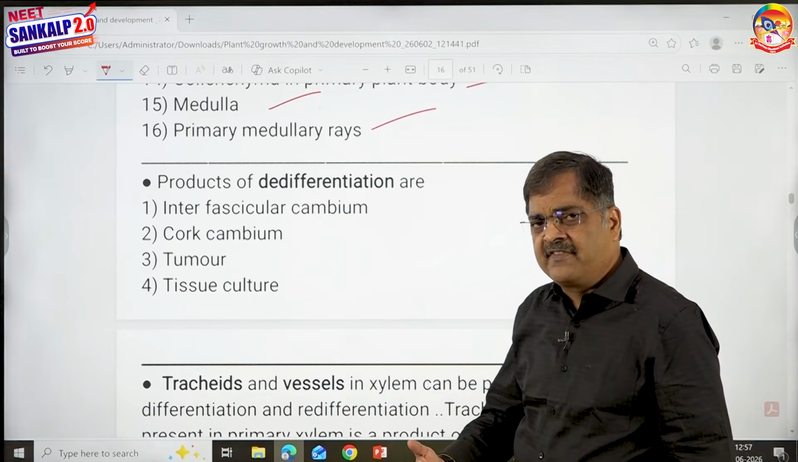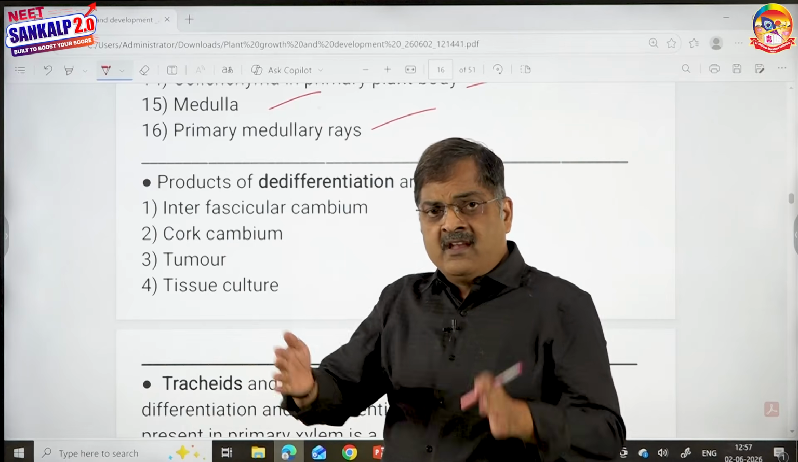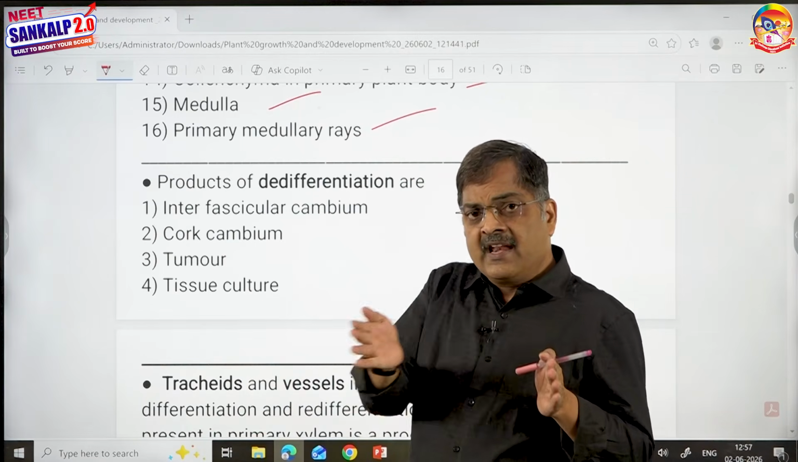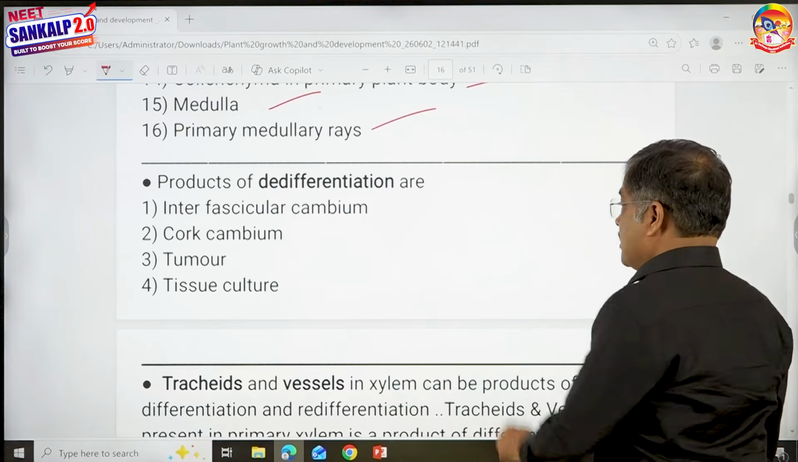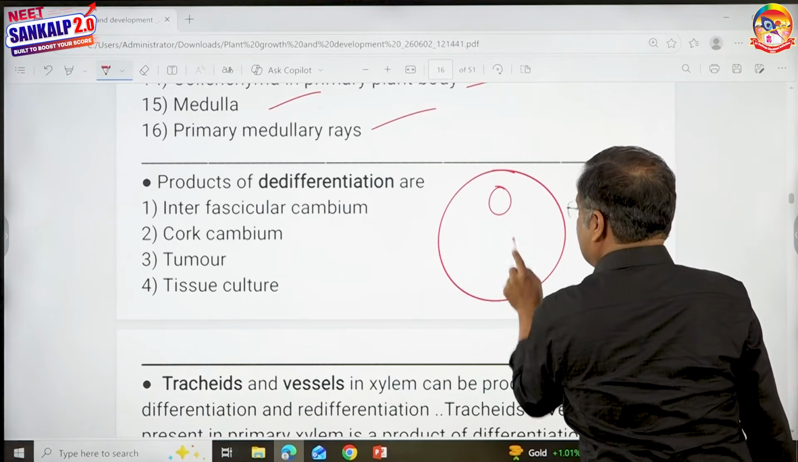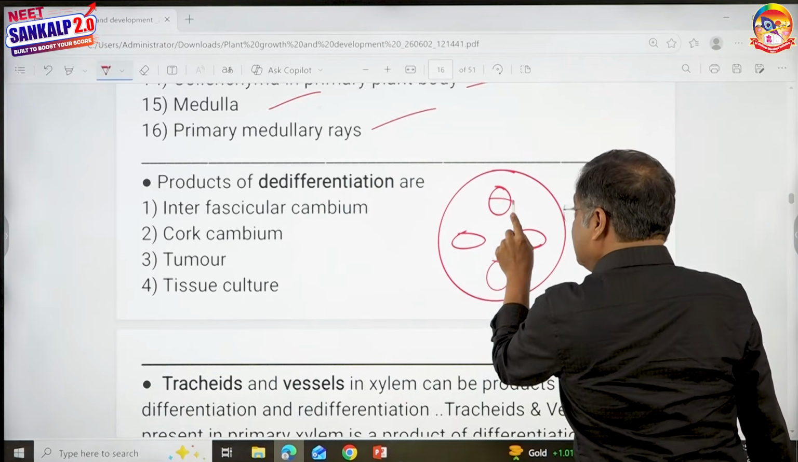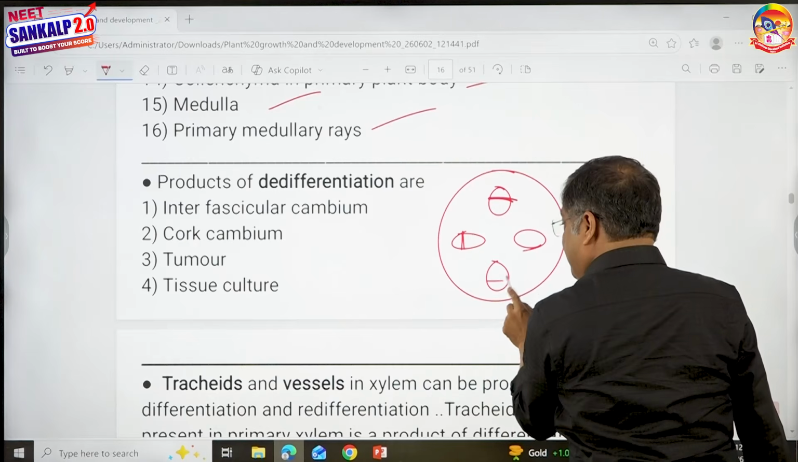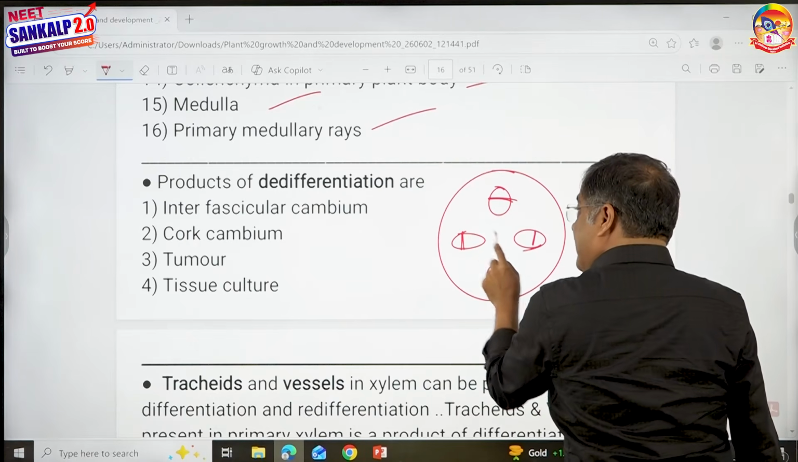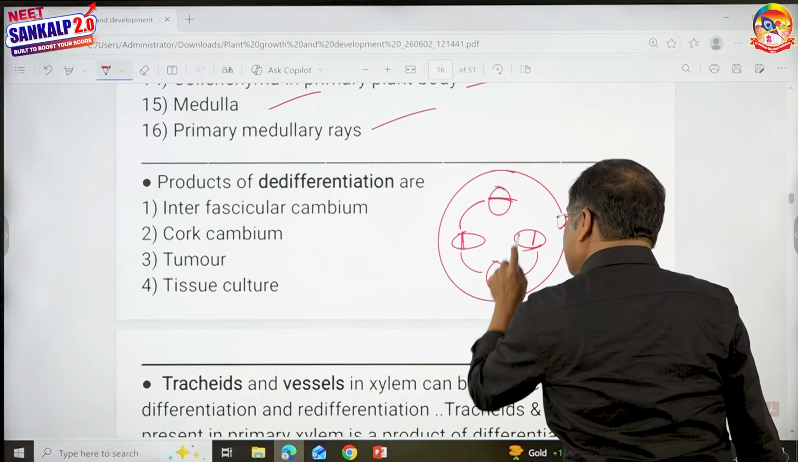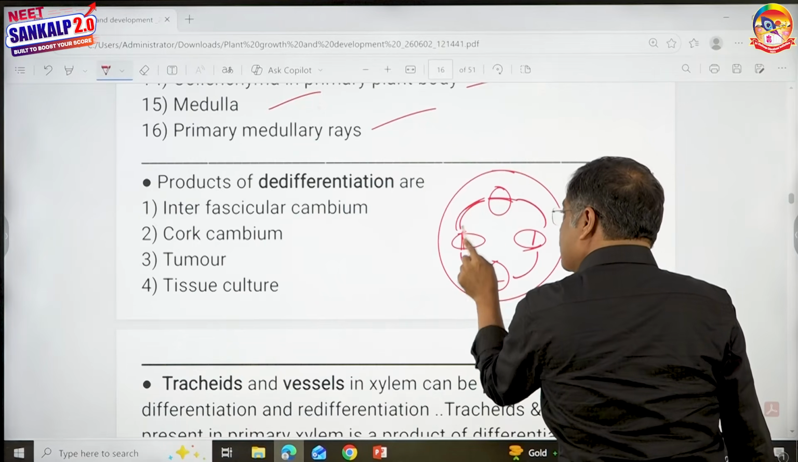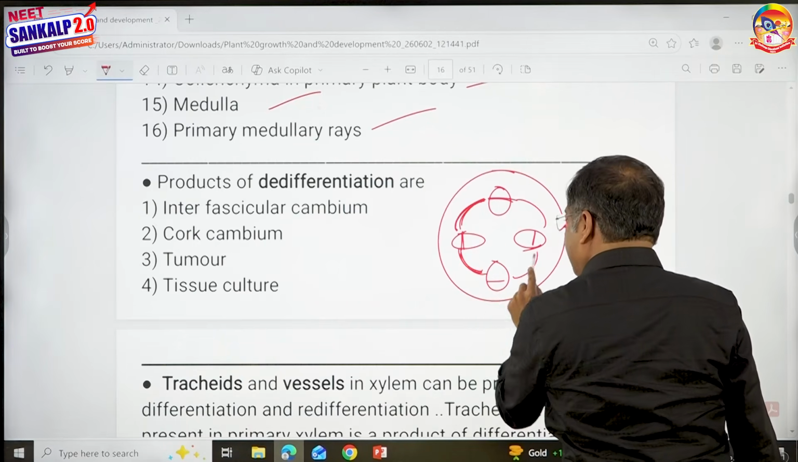Then products of de-differentiation. What is the meaning of de-differentiation? I already told you. When permanent tissues regain the power of division and become meristematic, it is de-differentiation. All of you know, in these vascular bundles there is a cambium. This is intrafascicular cambium. Children, some of the cells of medulla remember their flashback and become meristematic. Look here, this is said to be the product of dedifferentiation.